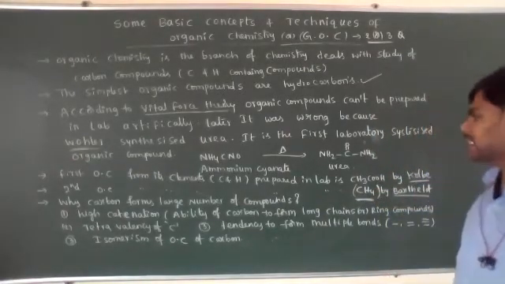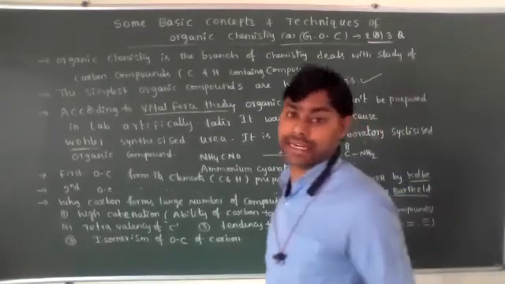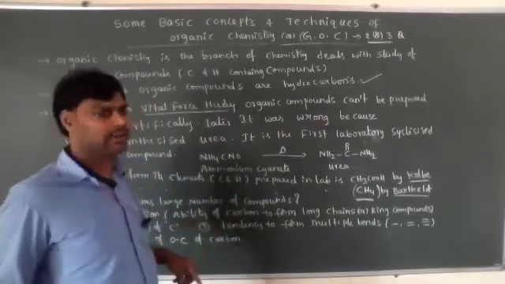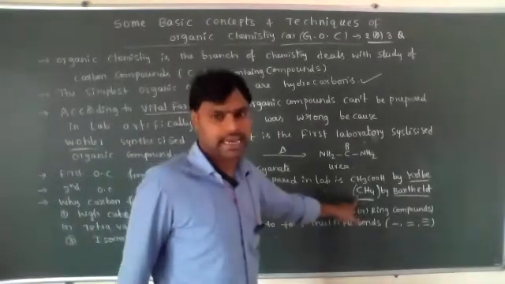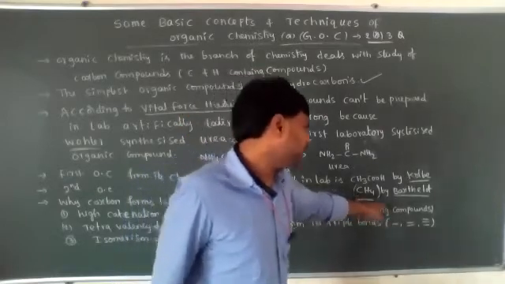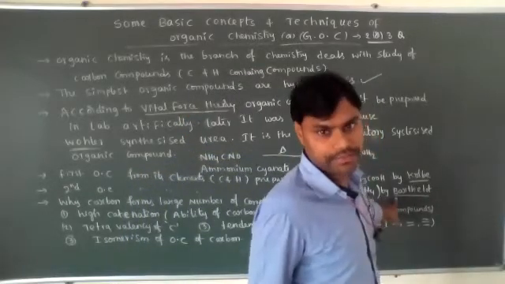The second organic compound synthesized from its elements, carbon and hydrogen, is methane. That was done by Berthelot.